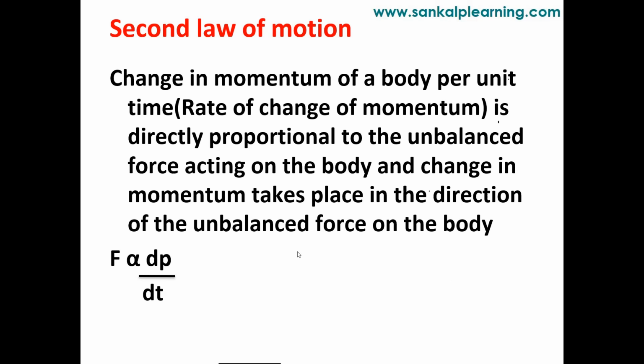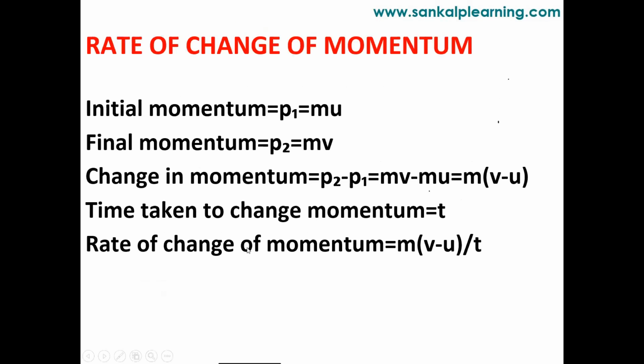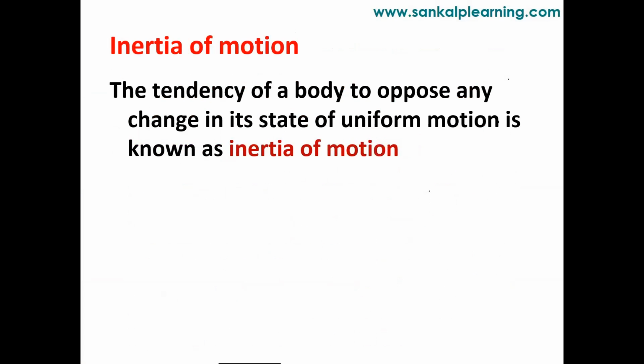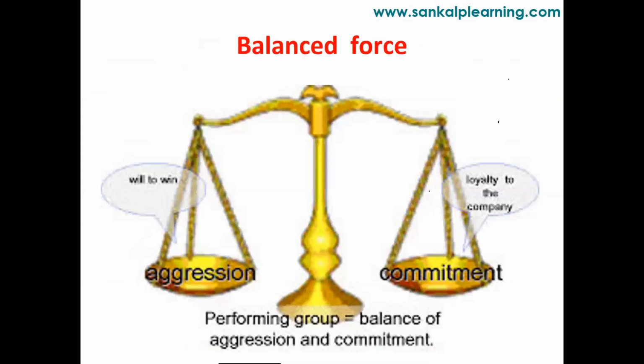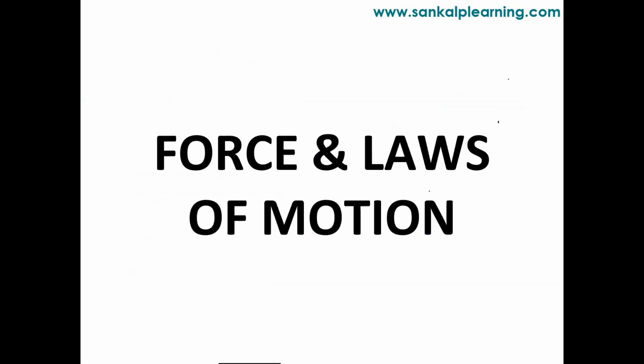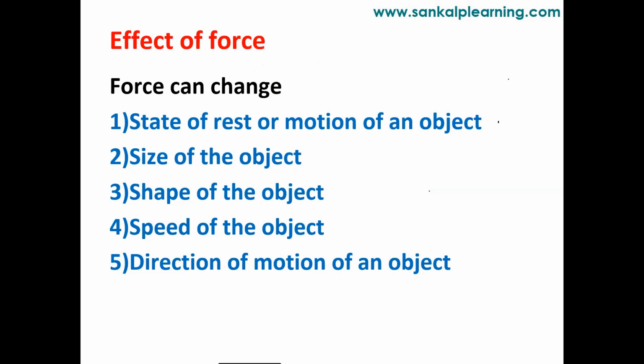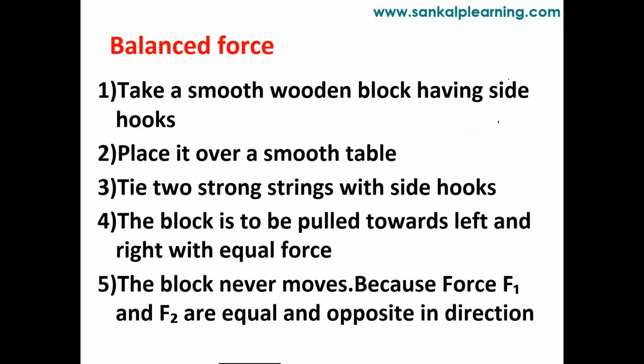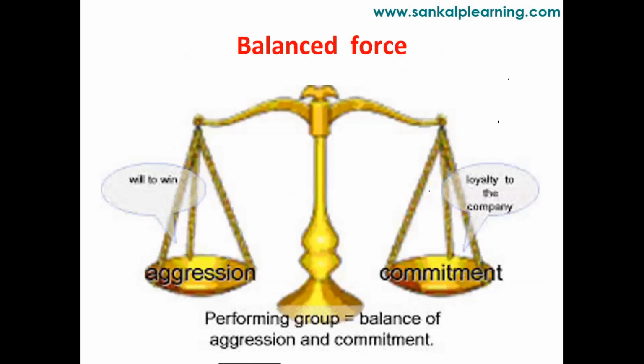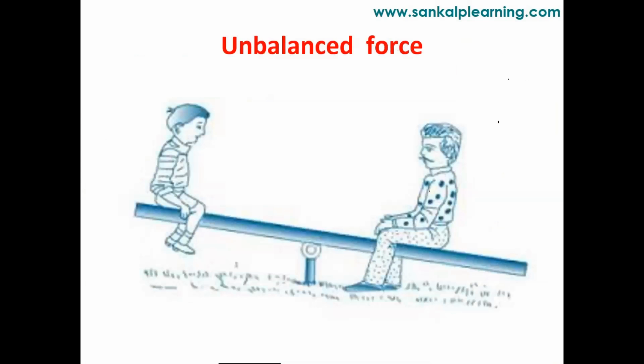So in today's class, students, what all did we discuss? First, we discussed force. What do you mean by force? What all effects will occur on a body due to the application of force? Correct. So we have 5 points, and we need to remember the 4 points here. Force can change the state from rest to motion, motion to rest. The size and shape of the body can be changed. The speed of the body can be changed, and the direction of the body can be changed. Then we discussed balanced force and unbalanced force. Balanced: equal forces in opposite directions. Unbalanced: unequal forces in opposite directions.